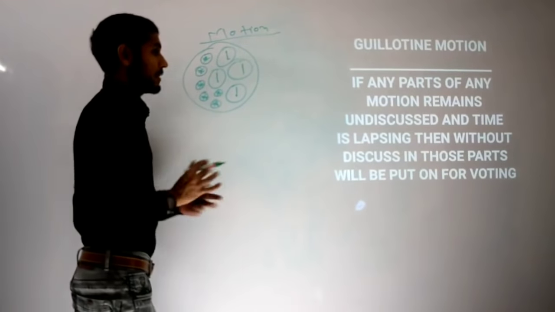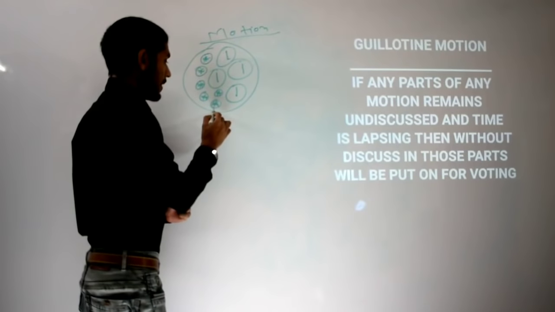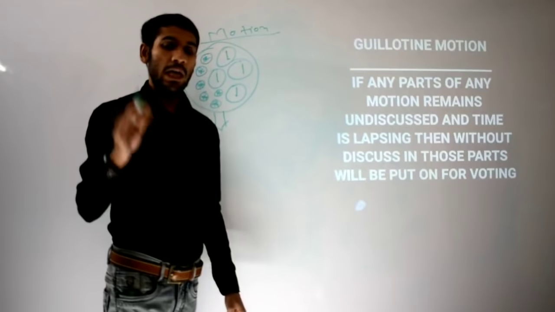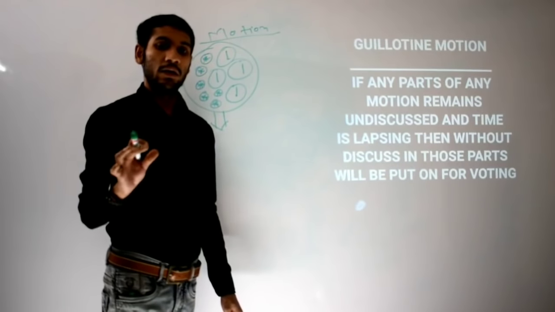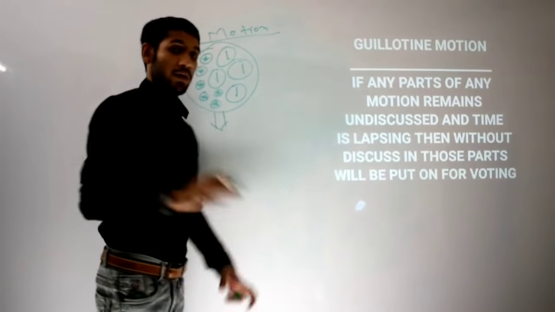Fine. So let's see what happens in the kangaroo motion. In a motion, discussion and debates are going on, time is lapsing, it doesn't give any results, and more time is needed to debate the whole thing.